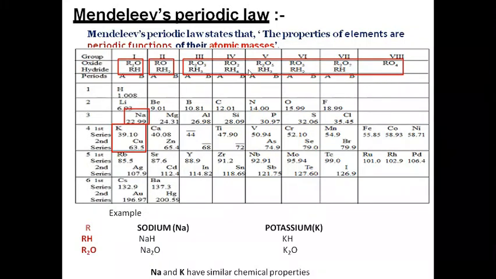Likewise, you can make the formula with the help of the general formula given at the top. For example, nitrogen. The oxide of nitrogen will be R2O5, so N2O5 like this. So please practice making formulae with the help of these general formulae.